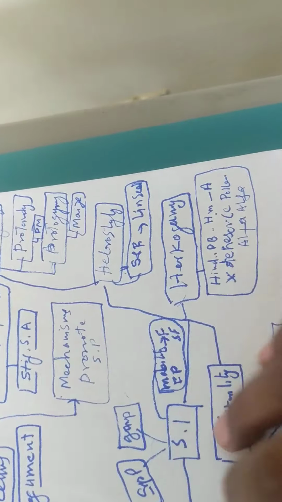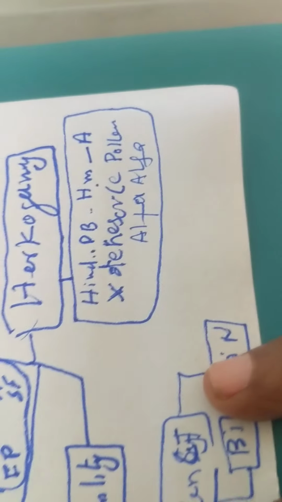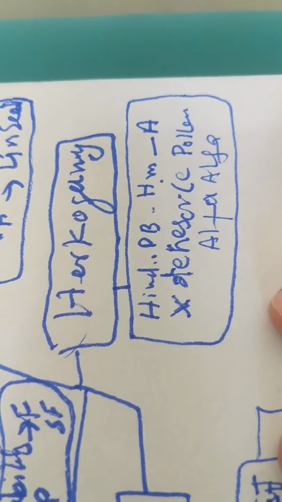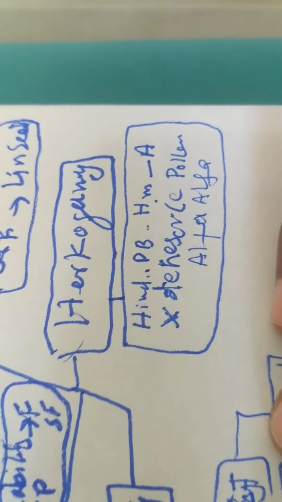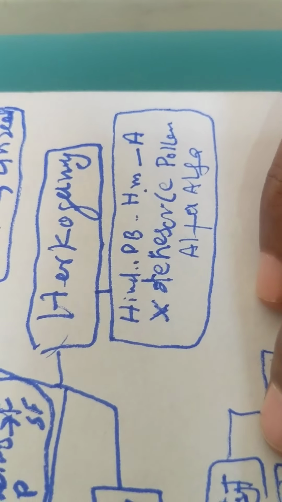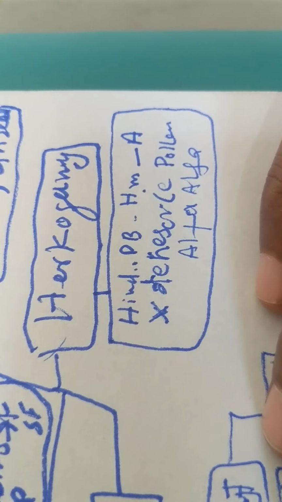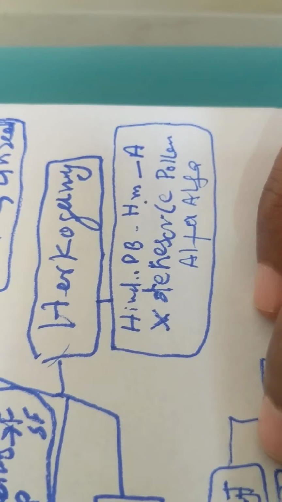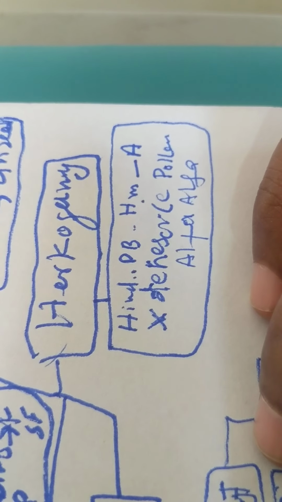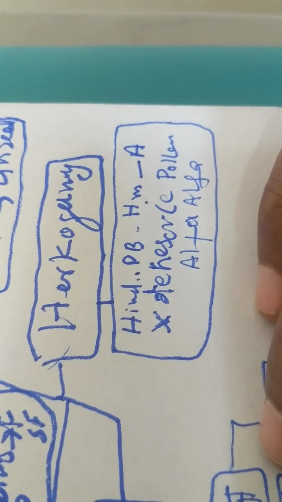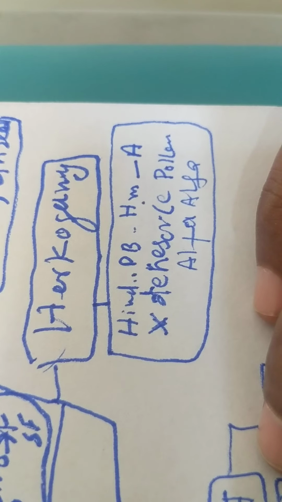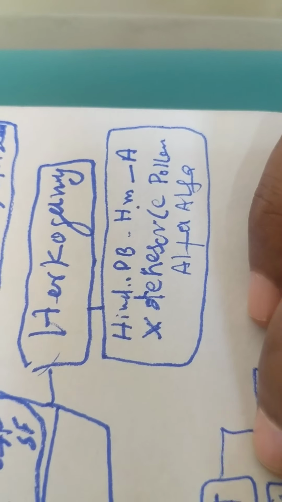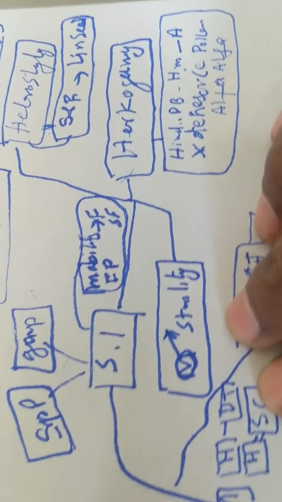Here there is some hindrance like a physical barrier, I mean a layer found around the anther, due to which the pollen does not germinate or fertilize the flower. The example is alpha.